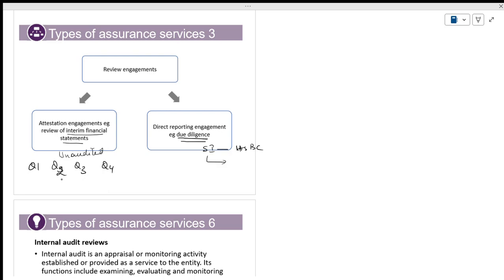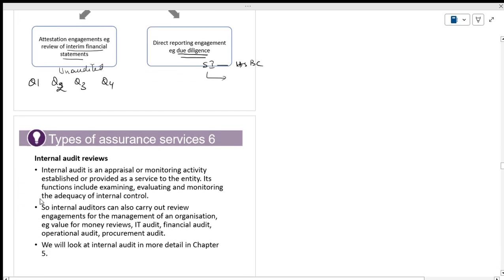Auditors will do this most of the time. Auditors will also provide a lot of consultancy services. That is also part of their professional activity. Are you clear about this?